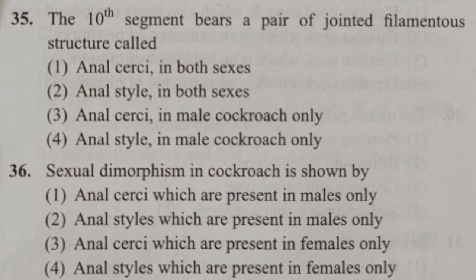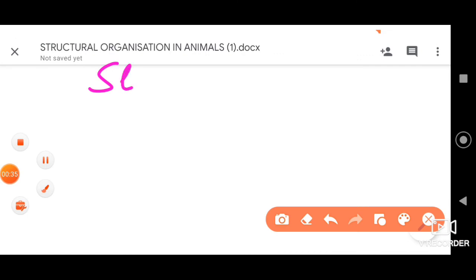Option 2, anal styles which are present in males only. Then option 3, anal cerci which are present in females only. Then option 4, anal styles which are present in females only. Dear students, see, first of all, sexual dimorphism means what?